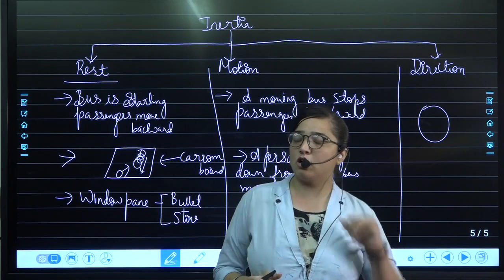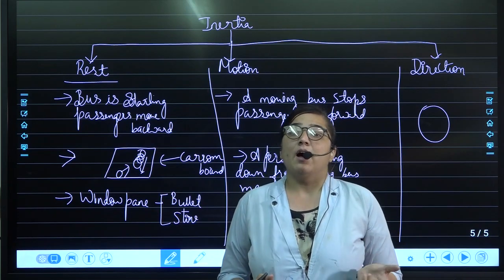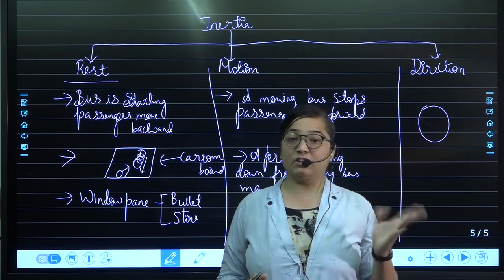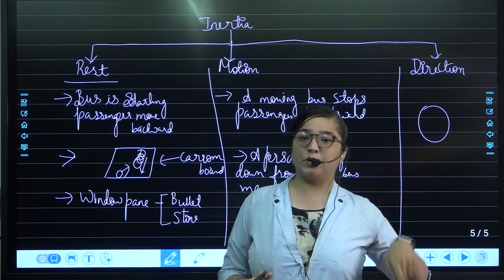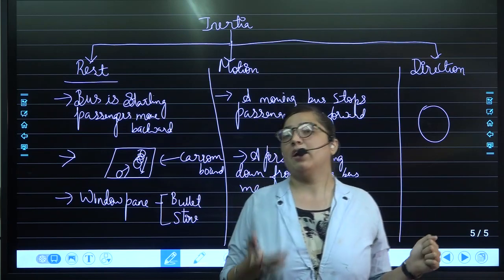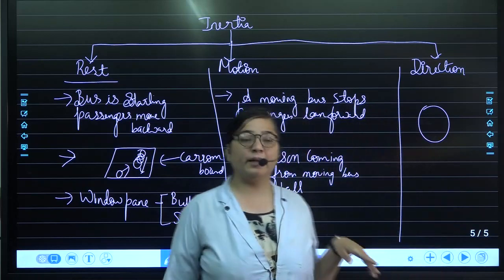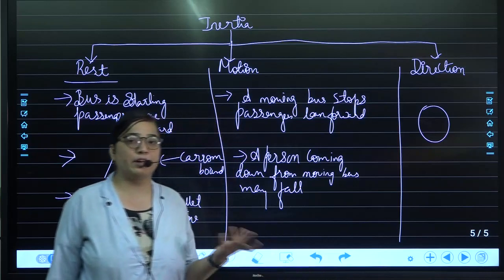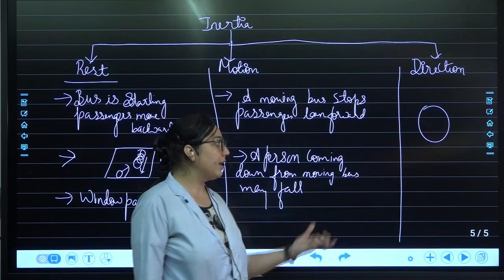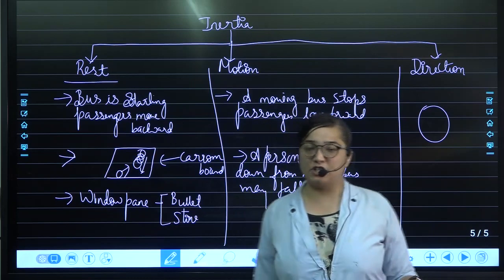You are going at a good speed, and at once whenever there is a turn, at that time either you need to lower your speed or you need to change the direction. If you are not going to do either of these two things, then what will happen? Ultimately you will fall off. So this is how the inertia of direction is also very important. At once the direction cannot be changed.